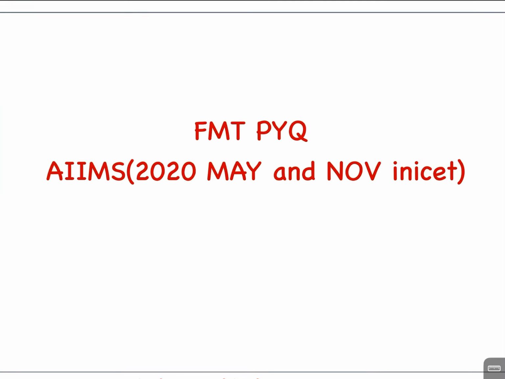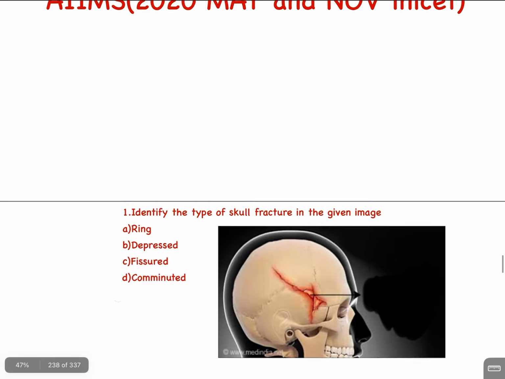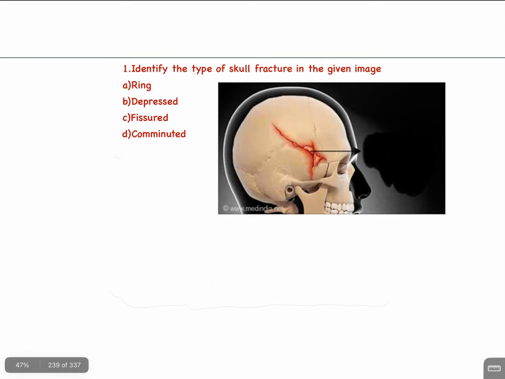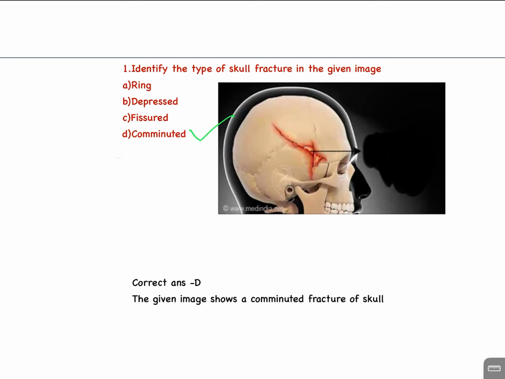हेलो स्टूडेंट्स, आज हम स्टार्ट करेंगे FMT PYQ AIIMS 2020 और नवंबर INICET। The first question है: identify the type of skull fracture in the given image. A. Ring, B. Depressed, C. Fissured, D. Comminuted। इसका आंसर है D, comminuted। The given image shows a comminuted fracture of skull।